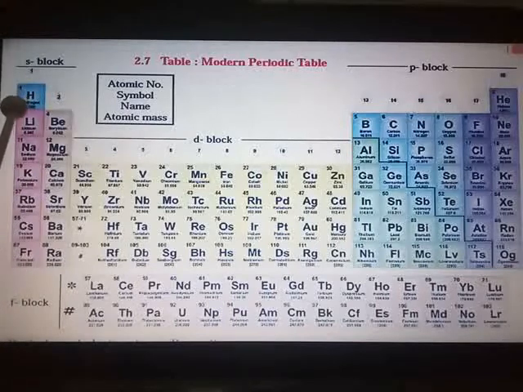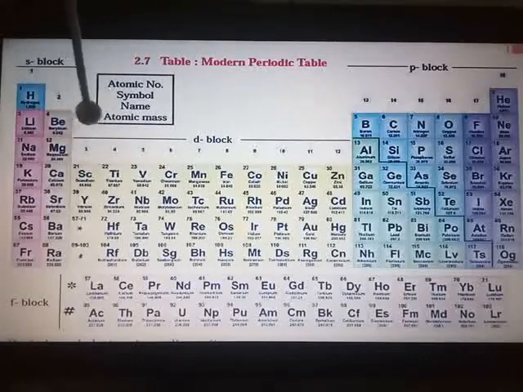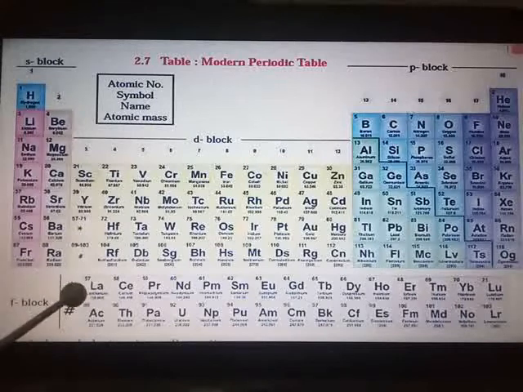Groups 13 to 18 form the P block. Groups 3 to 12 in the middle of the periodic table constitute the D block, while the lanthanide and actinide series at the bottom form the F block.